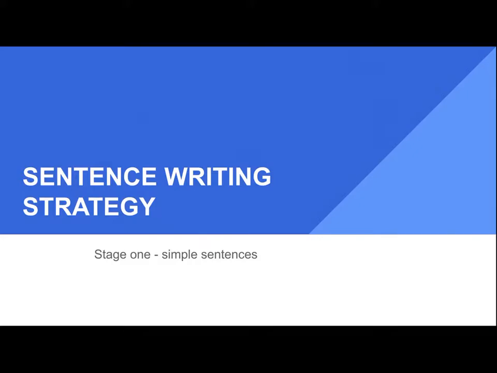A simple sentence is a sentence that's made up of one independent clause. An independent clause is a group of words that makes a complete statement and can stand alone. That means that the group of words makes sense by itself.